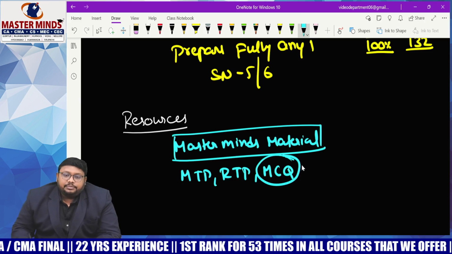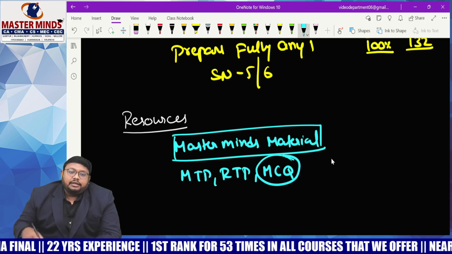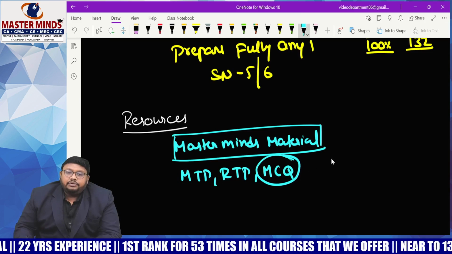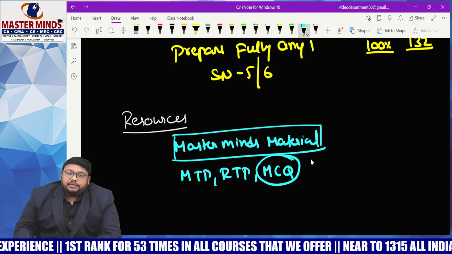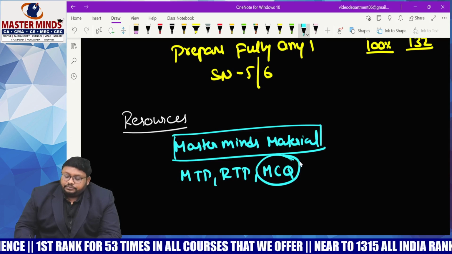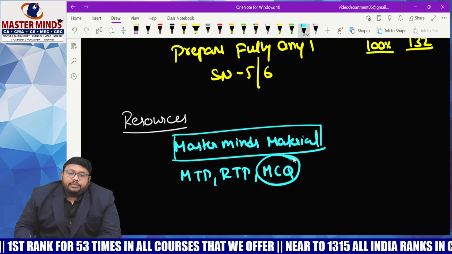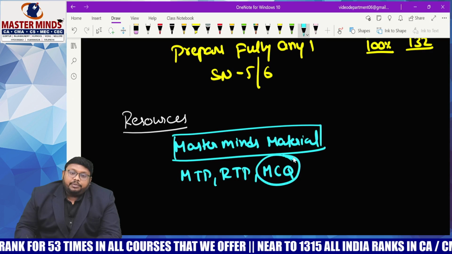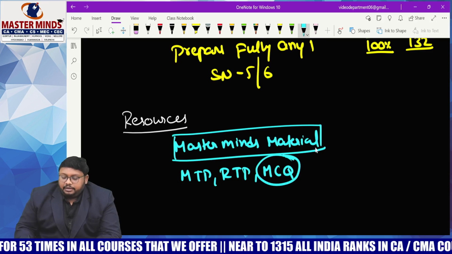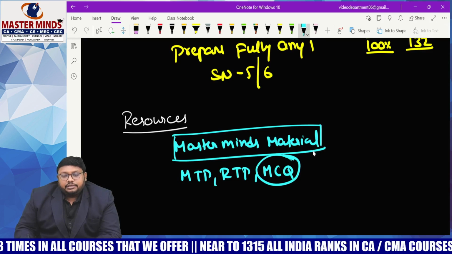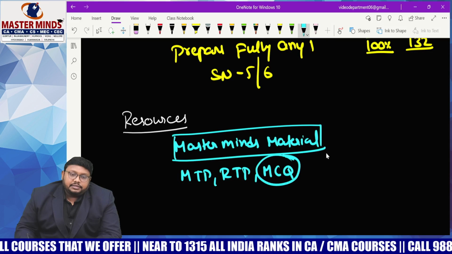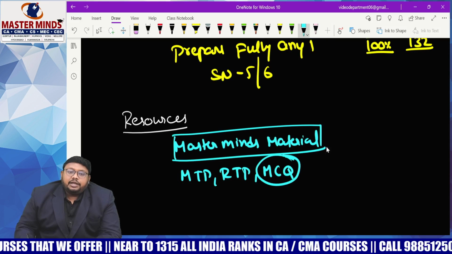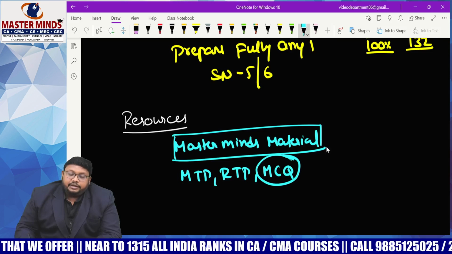Here, multiple choice questions do not only mean having a choice where you can keep any one out of 4, but it is very important. Almost 50% of questions they will ask you from MCQs. Like the problematic part, that means it will be a 4 marks or 6 marks question in that sense, but we are not writing the solution for that, you have to find the answer. So it is also time taking. So solving MCQs is very difficult.